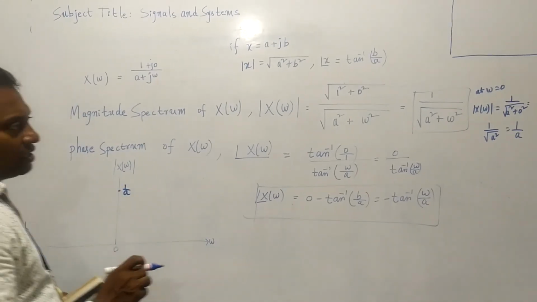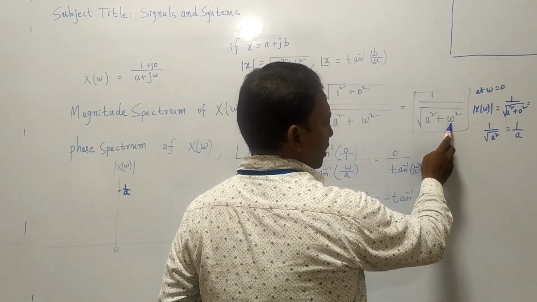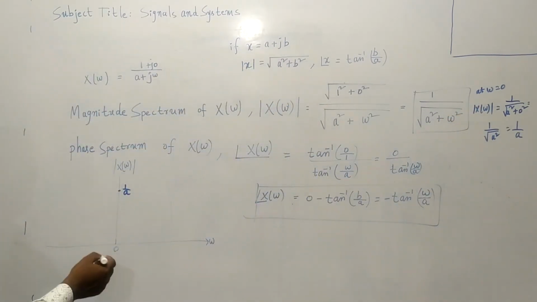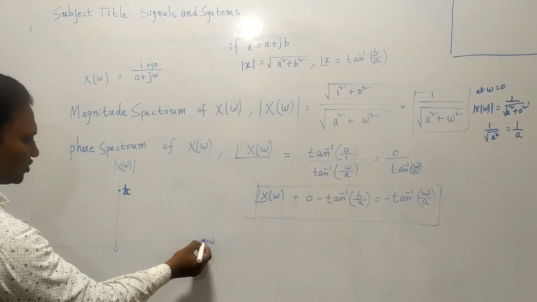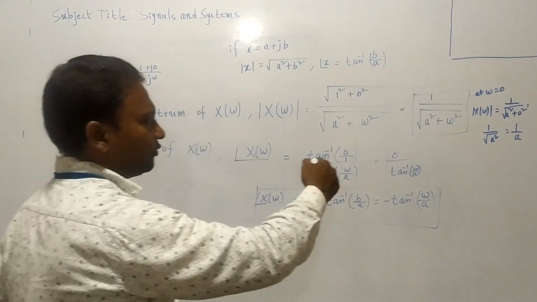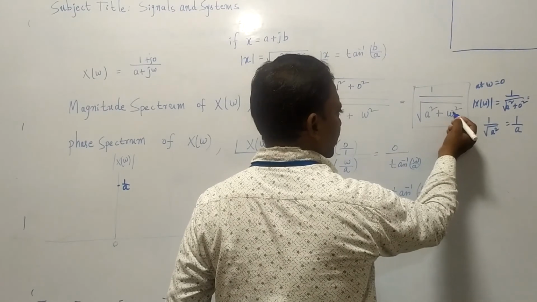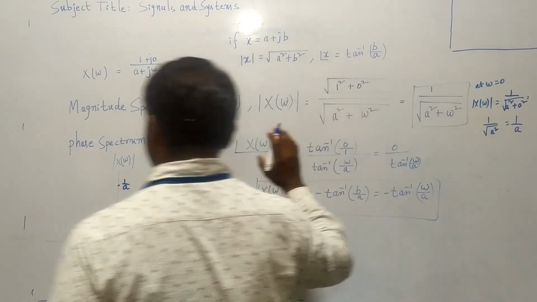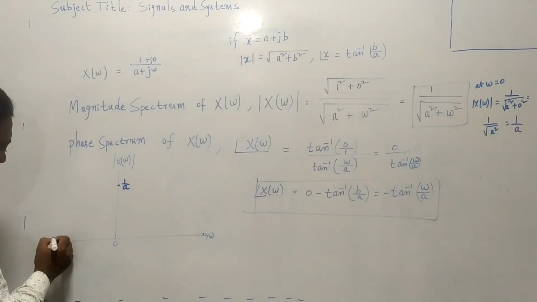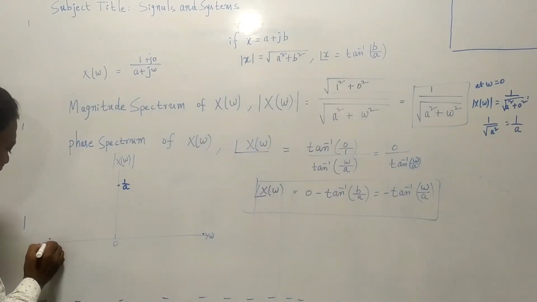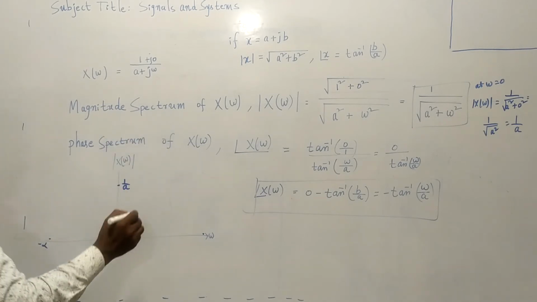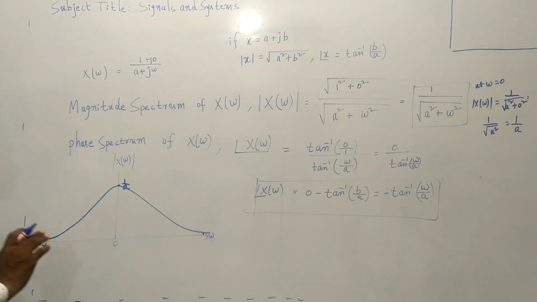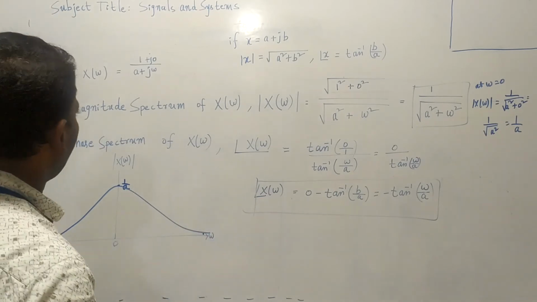Now at omega is equal to infinity, what happens? 1 by infinity square becomes 0. So at omega is equal to infinity, it is 0. At omega is equal to minus infinity also, minus infinity square is again infinity square, and with infinity in the denominator it becomes 0. So minus infinity, then it looks like this. So this is called the magnitude spectrum of that function.